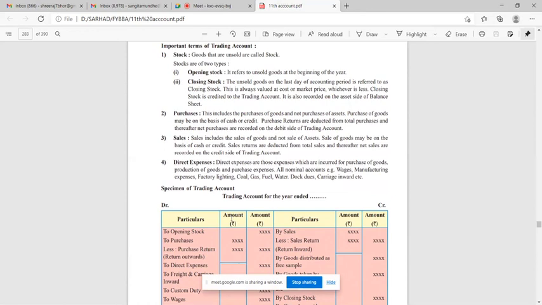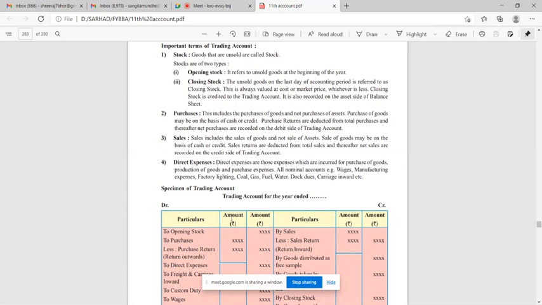Stock. Stock means what? Goods that are unsold are called stock. Means goods which are with you at the end of the year. In the next year, on the first day, you will take those goods first, so that will be your opening stock. It refers to unsold goods at the beginning of the year. Closing stock means the unsold goods on the last day of the accounting period.